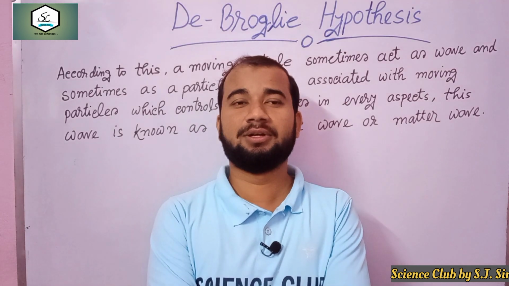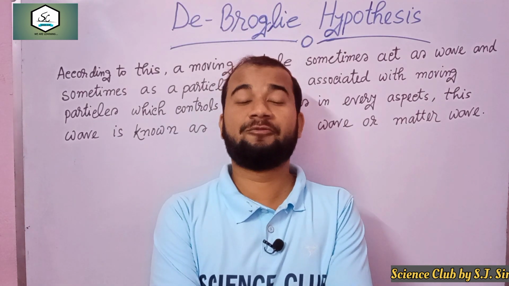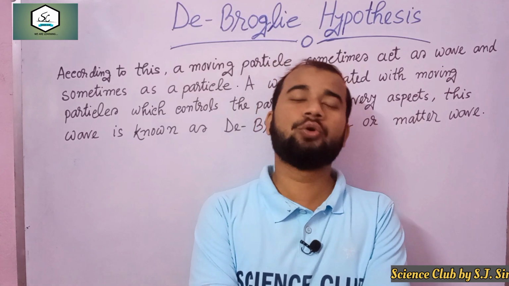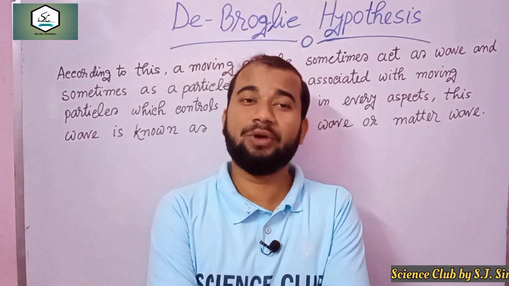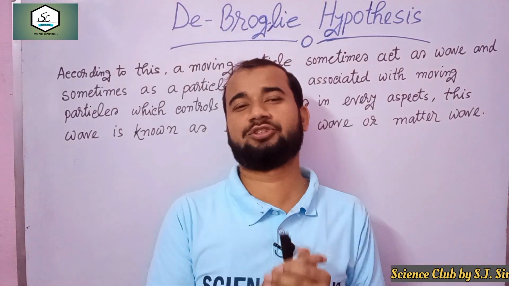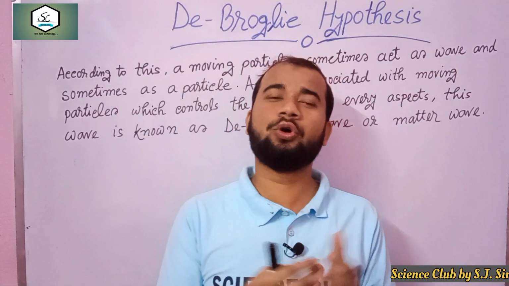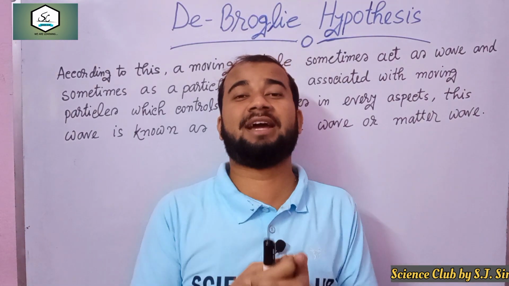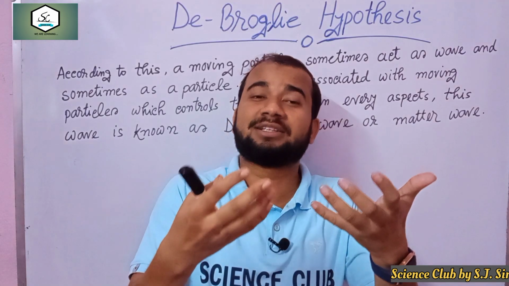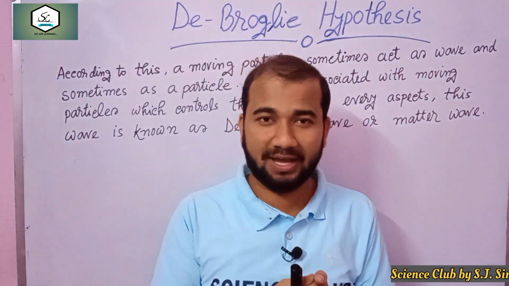are explained by the particle nature of light. So light sometimes acts as a particle, sometimes acts as a wave. This is the dual nature of light. You have a clear concept about this.